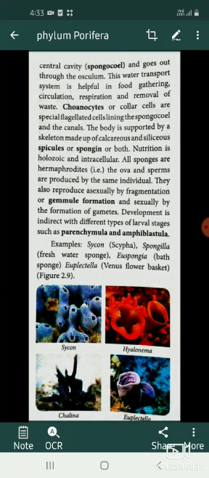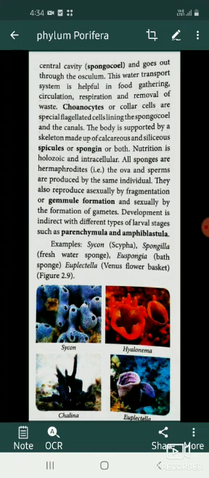Nutrition is holozoic and intracellular. So, the nutrition presented in this is holozoic, which means holo means whole and zoic means animals, which is a heterotrophic type of nutrition. Most of the animals exhibit this kind of nutrition. We all know that protein is broken into amino acids, hence these animals also take in complex substances and convert them into simpler forms. Intracellular means the animal does not have a digestive tract and depends on body cells for its digestion.